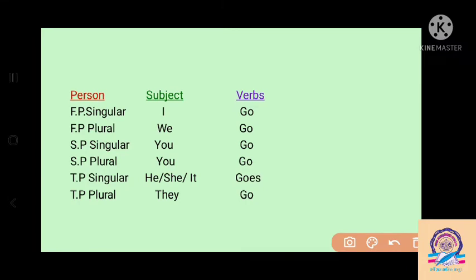If the speaker is one, we have to use I. If the speaker is more than one, then we have to use we. So we is the first person plural. Here also we have to use the main form of the verb.